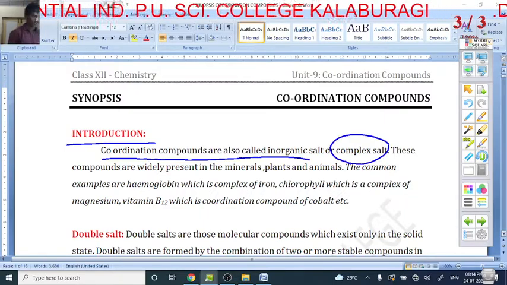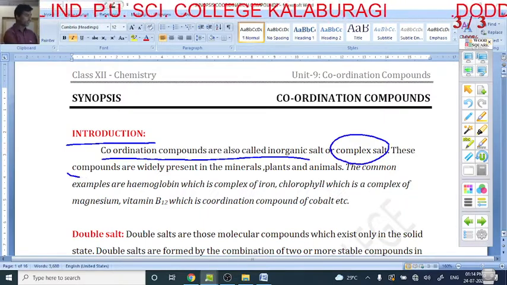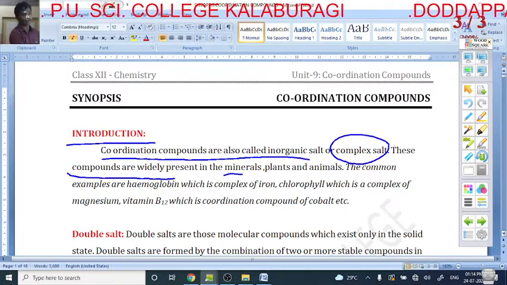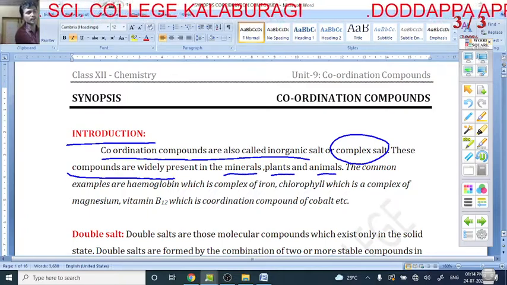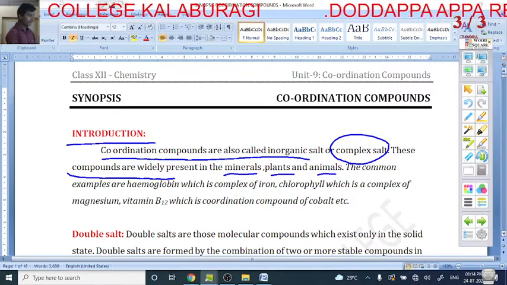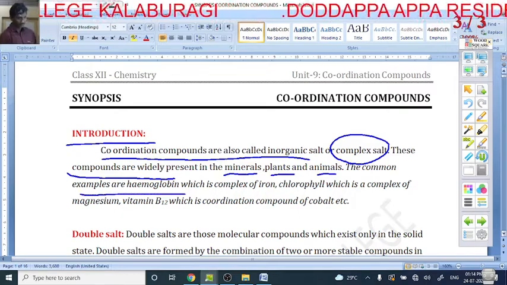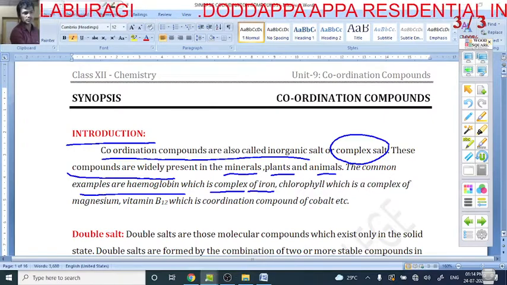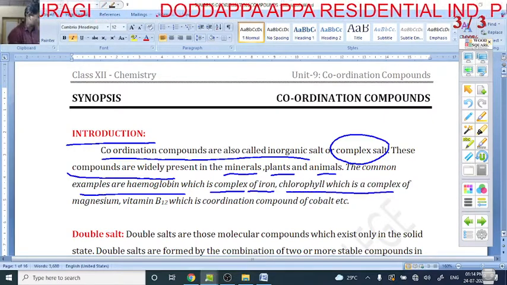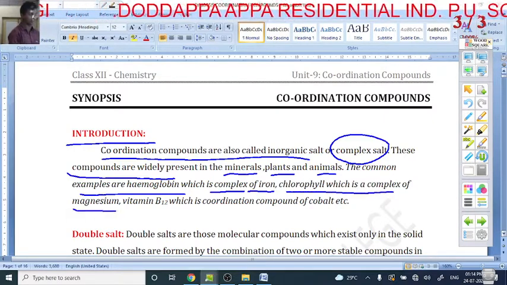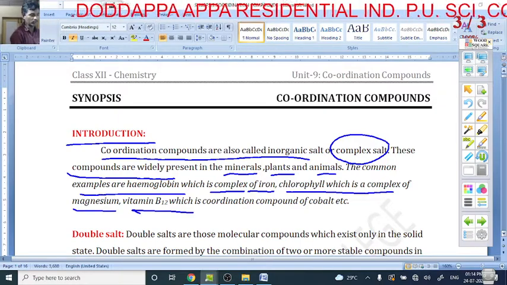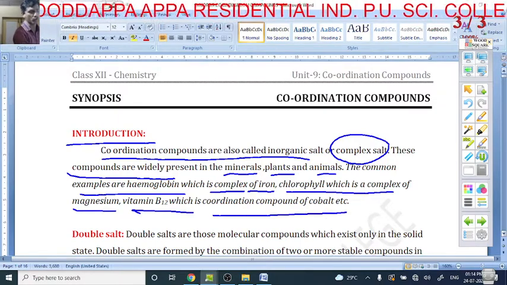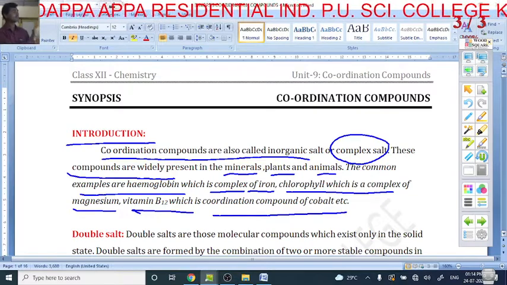Actually, these compounds are widely present in minerals, plants and animals. The common examples are hemoglobin, which is a complex of iron. Then the next is chlorophyll, which is a magnesium complex. And vitamin B12 is a coordination compound of cobalt.